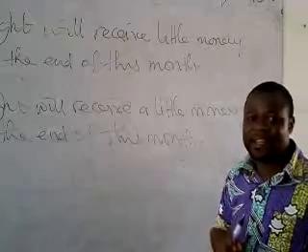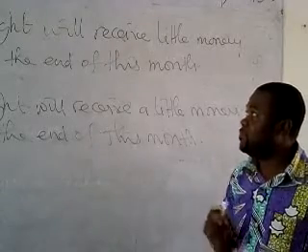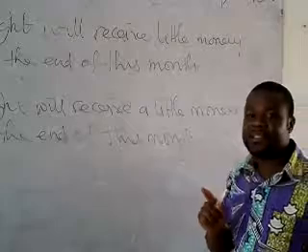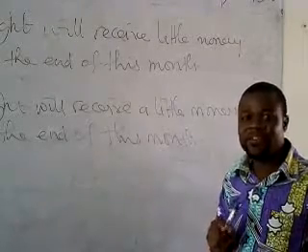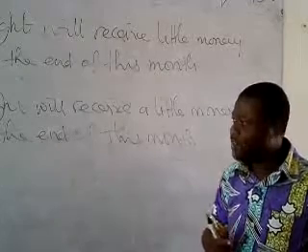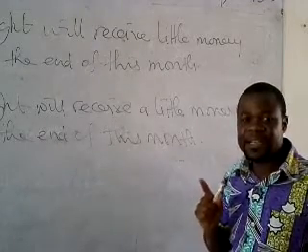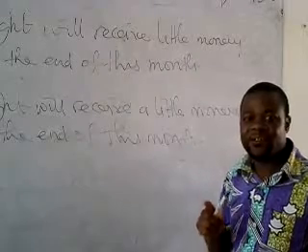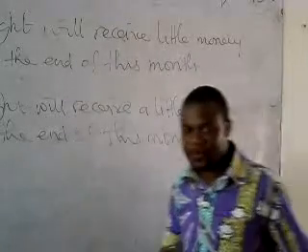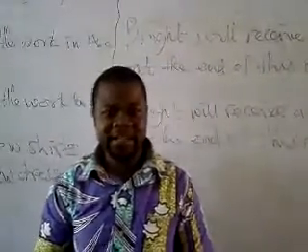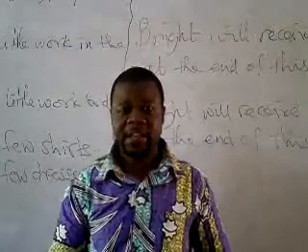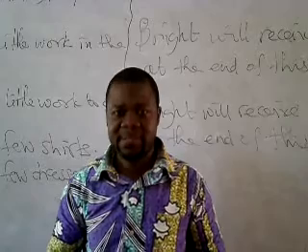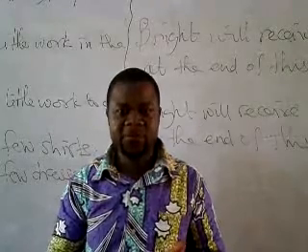So we can say that unfortunately bride will receive little money at the end of this month, and we can also say fortunately bride will receive a little money at the end of this month. Very good. So on that note, we have got to know that henceforth we have to be very careful in the usage of little, a little, few, a few.